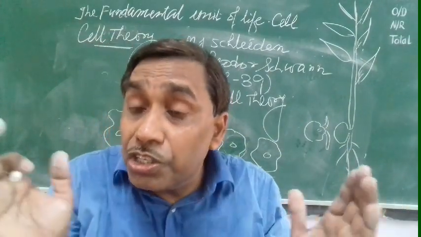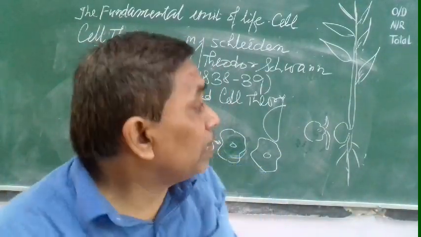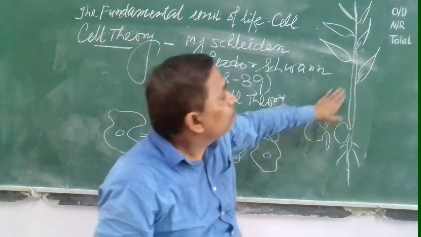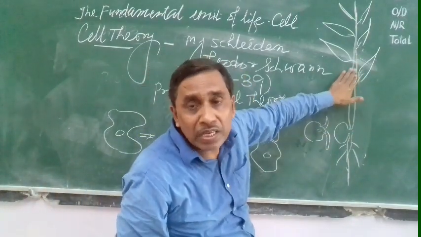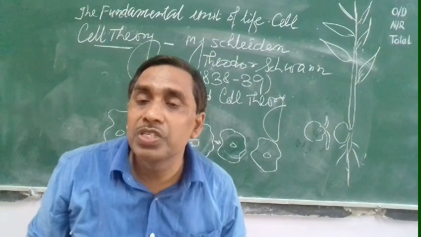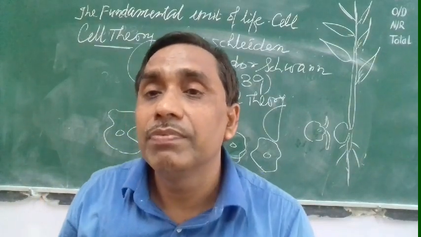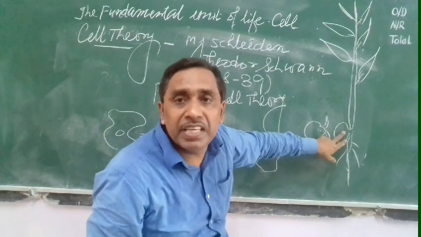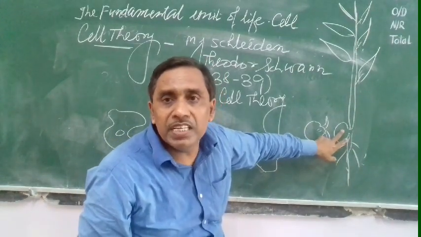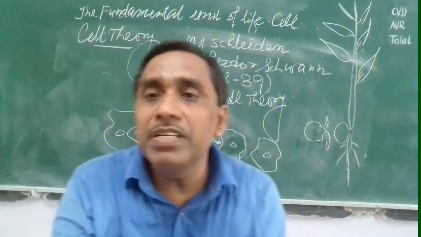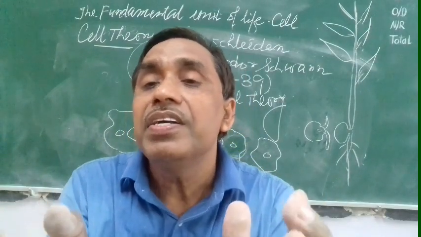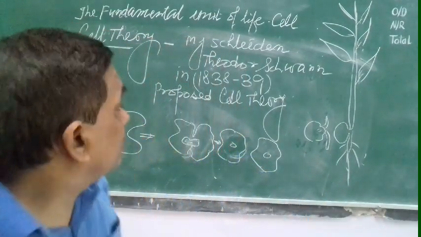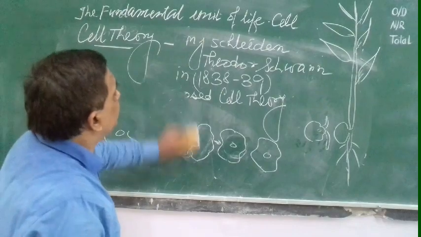The cell is the structural unit of life. But whatever function is going on here, photosynthesis, respiration, growth, it is occurring in this cell. So the cell is the functional unit of life. But how is it increasing in size? Due to division of cell. It means each living cell has the ability of division. So in the cell theory, one more term was added.